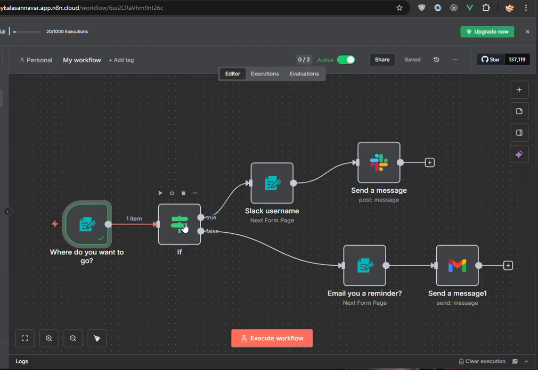And there's a bit of logic built in here. So if the date you pick is within the next 1 week, then it will send you a Slack message. I've integrated my Slack account to send messages. And if the date is more than a week in the future, it sends you an email instead. And I have integrated my Gmail to send a message from here.